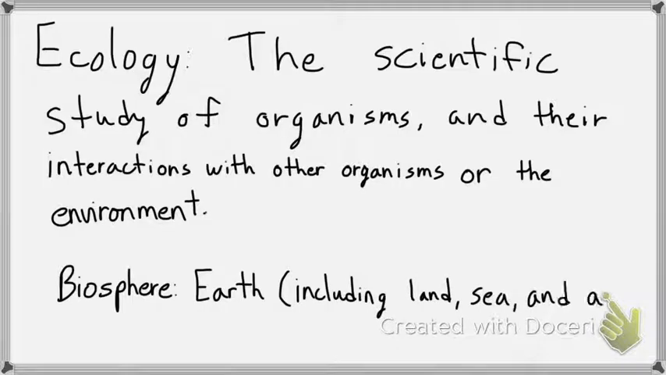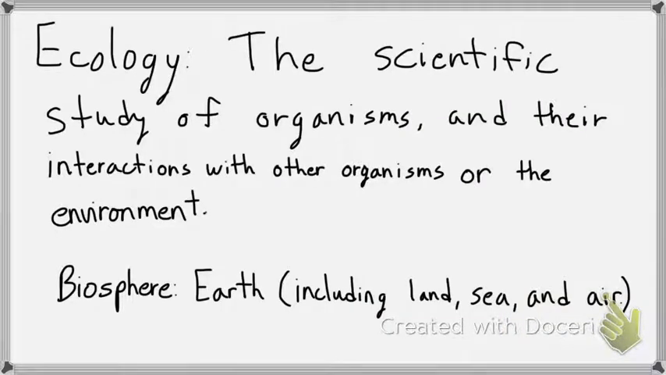Next up, we're going to just define the biosphere. The biosphere is Earth, including the land, the sea, and the air. The land is called the geosphere. The sea, and that includes lakes and rivers and streams and things, sea is just a misnomer there, is the hydrosphere. And the air is the atmosphere. All of those make up the biosphere.